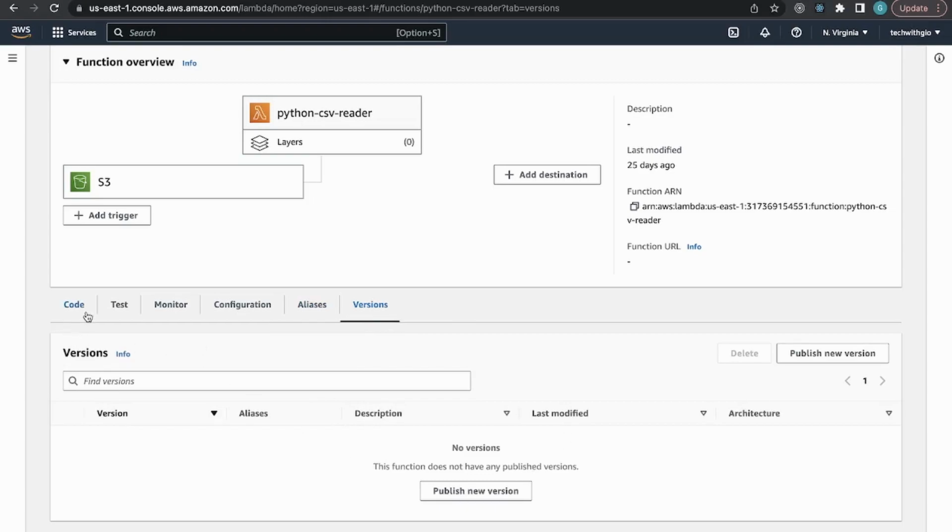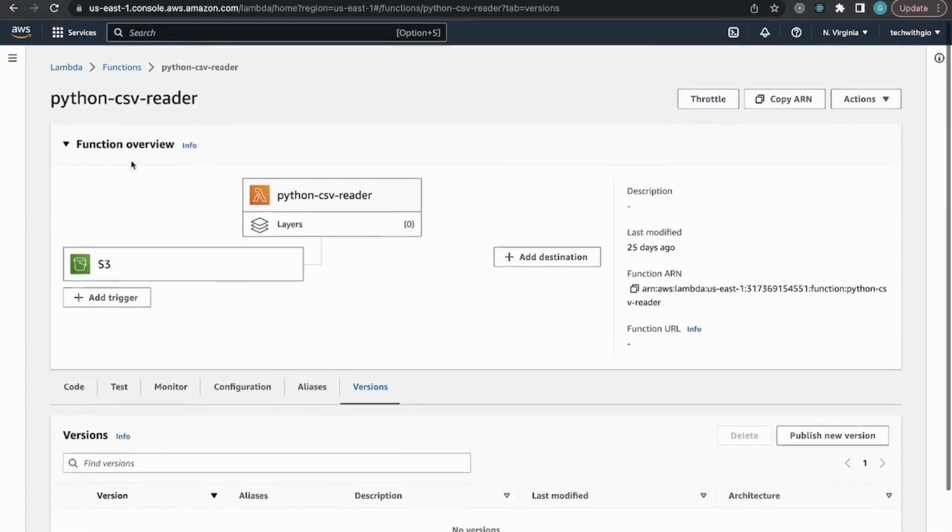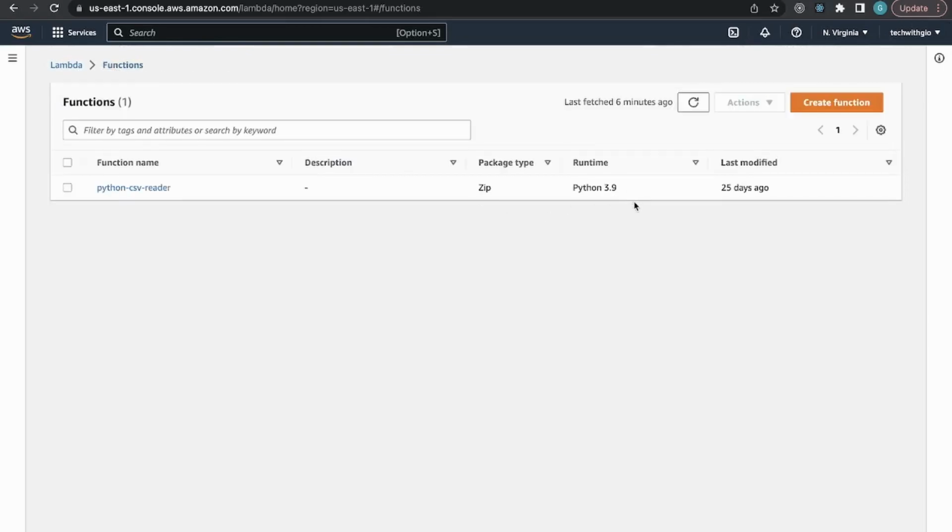But like I said, I have a video that goes a little bit more in depth, how to create a trigger, how to create a role for your Lambda function. I just wanted to show you the ecosystem on where and how to create a function, and some of the settings that you can provide for your Lambda function. So this is what a Lambda function is, and this is where you can create one. I would say, if you want something that's quick and easy, and you don't want to have to create your own infrastructure, then Lambda functions are your way to go.